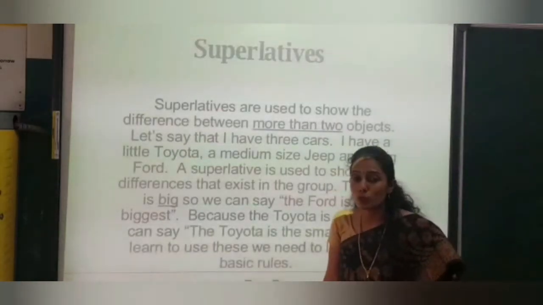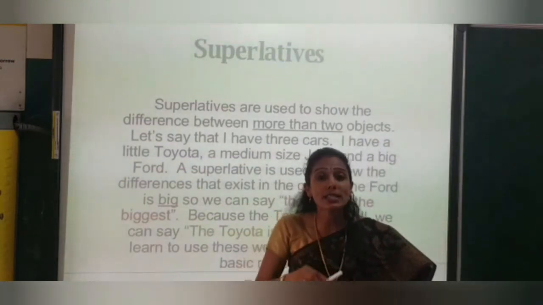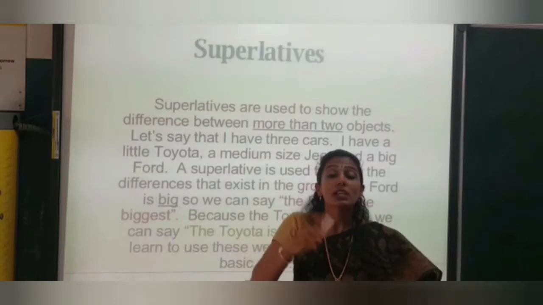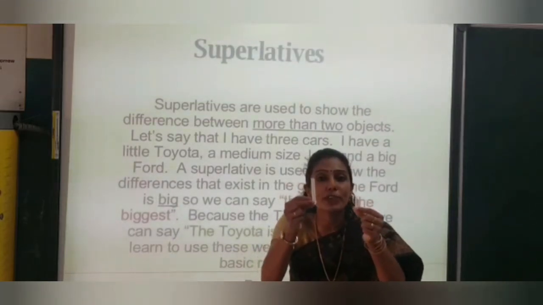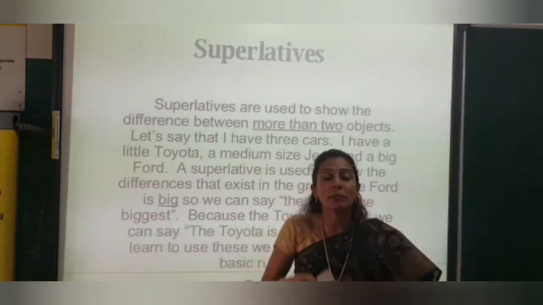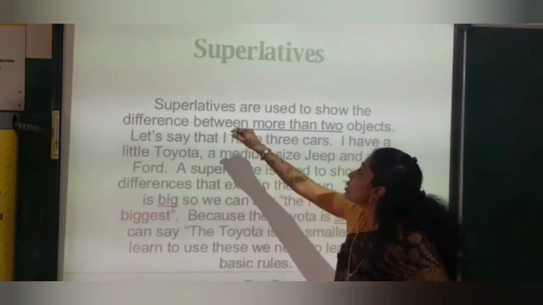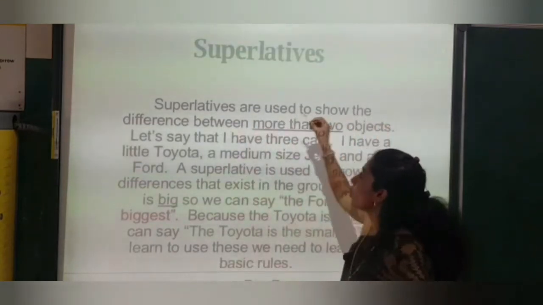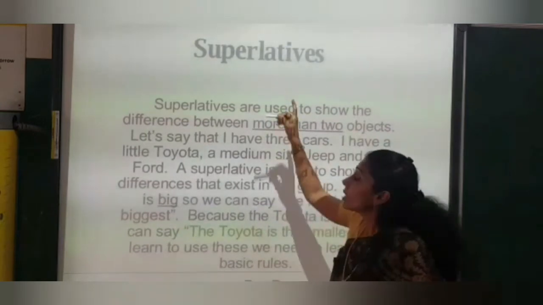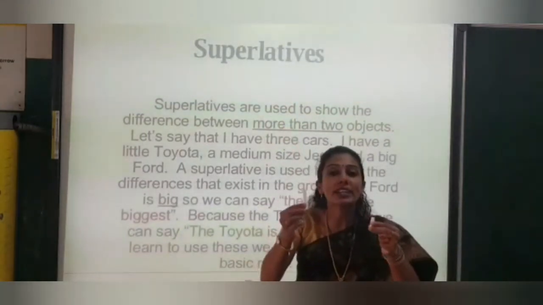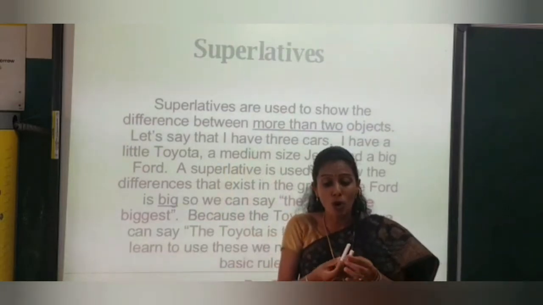Now superlative. What do you mean by superlative? As I told you earlier, comparative form is made between 2 objects. So we have 2 objects, and the comparative is being made between 2 objects. Now superlative degree. Superlatives are used to show the difference between more than 2. Comparative degree is between 2, but for superlative, we should have more than 2.